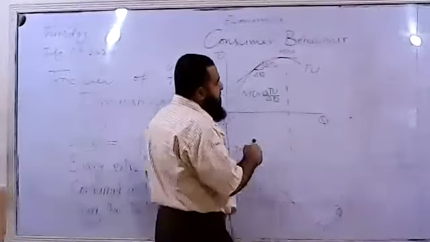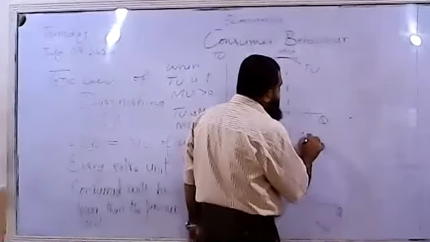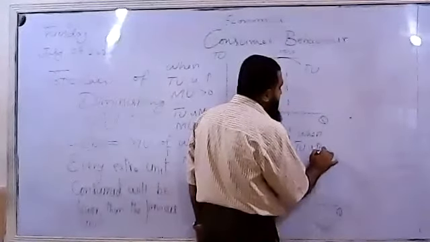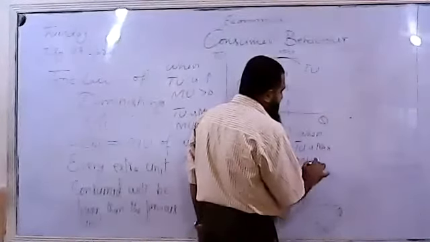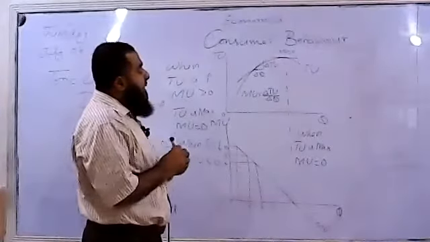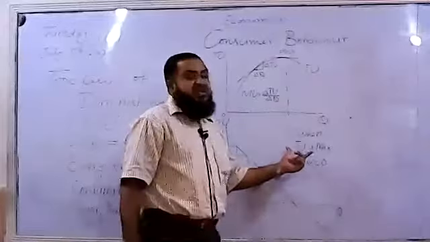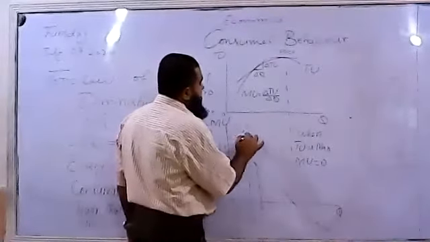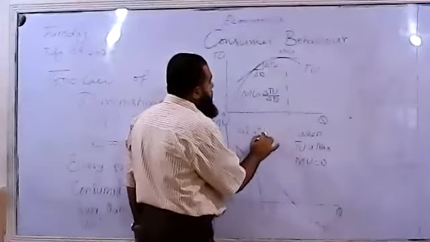So when total utility is maximum, marginal utility is 0. What does it mean? When total utility is maximum, this is called the saturation point. Saturation means what? I cannot consume more than this.